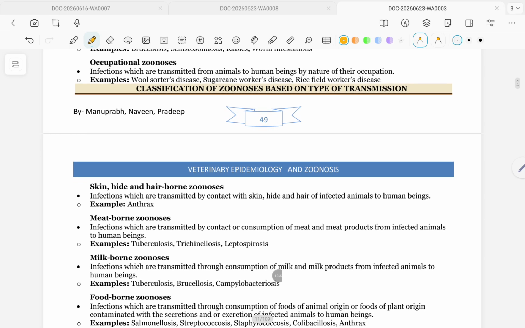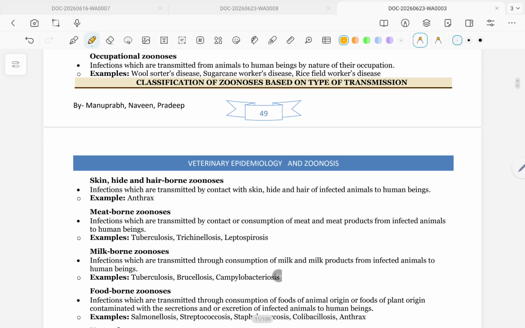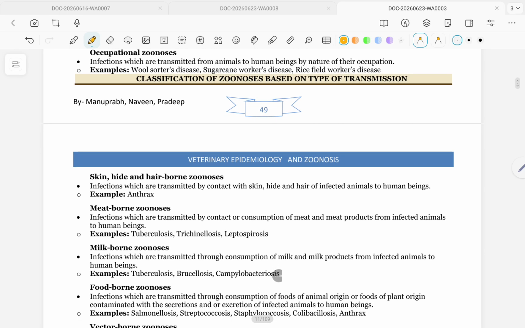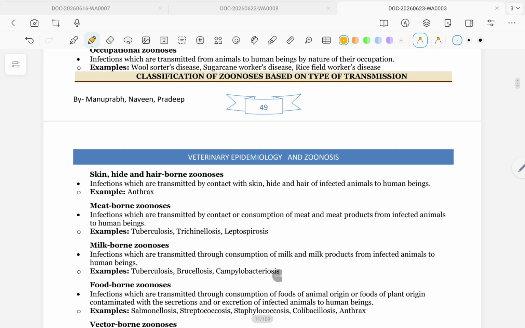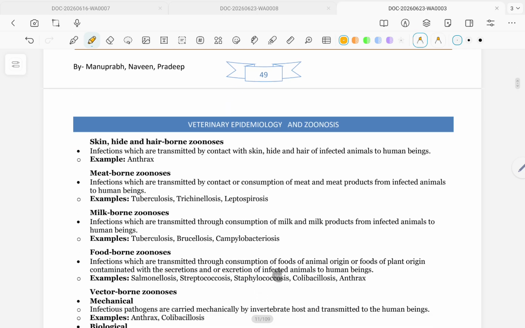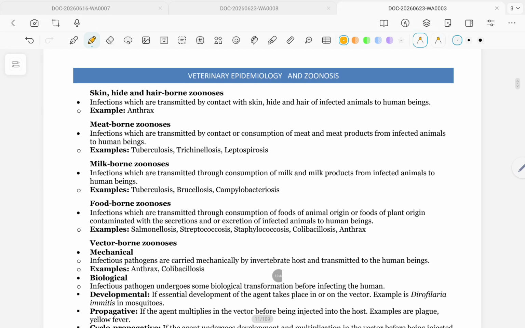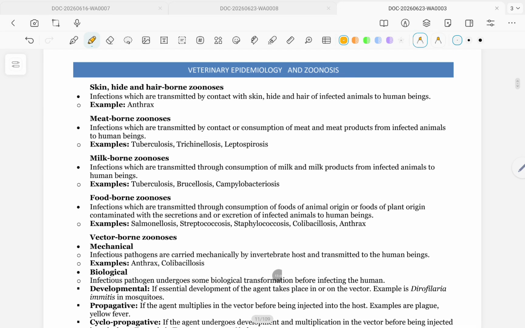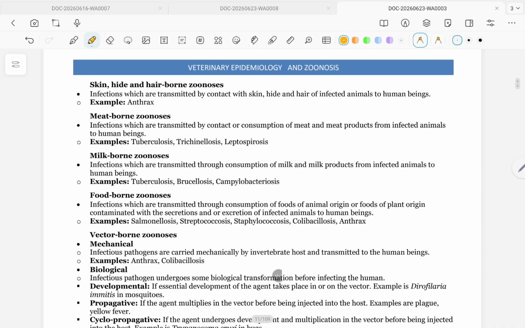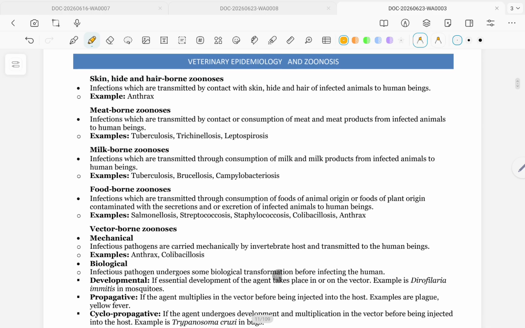Classification of zoonosis based on type of transmission. Skin, hide and hair-borne zoonosis: infections which are transmitted by contact with skin, hide and hair of infected animals to human beings. Example: anthrax.